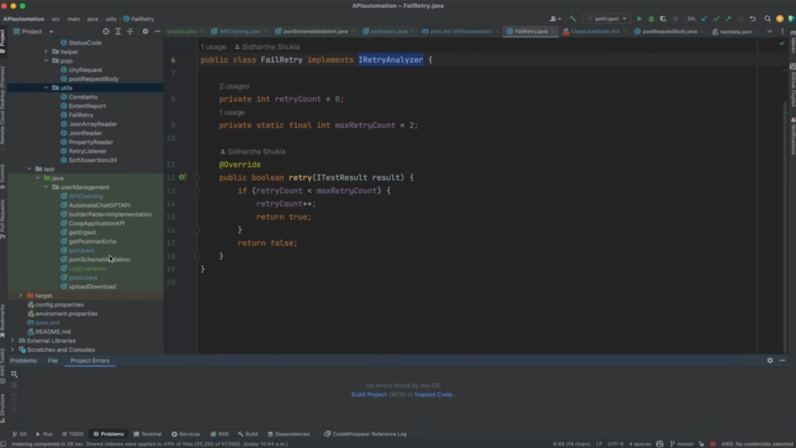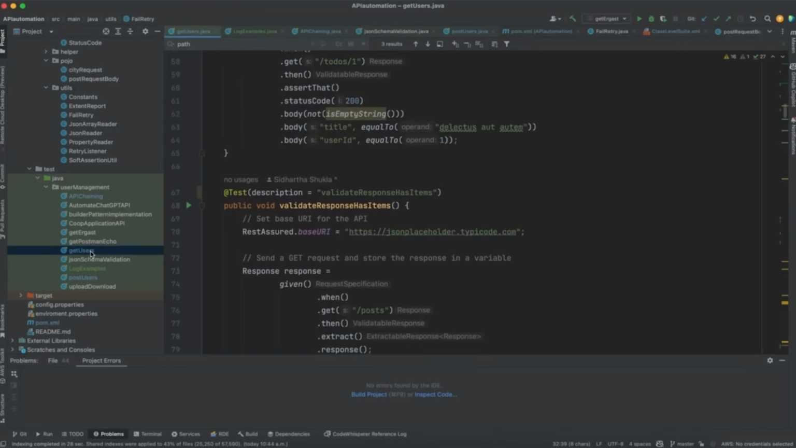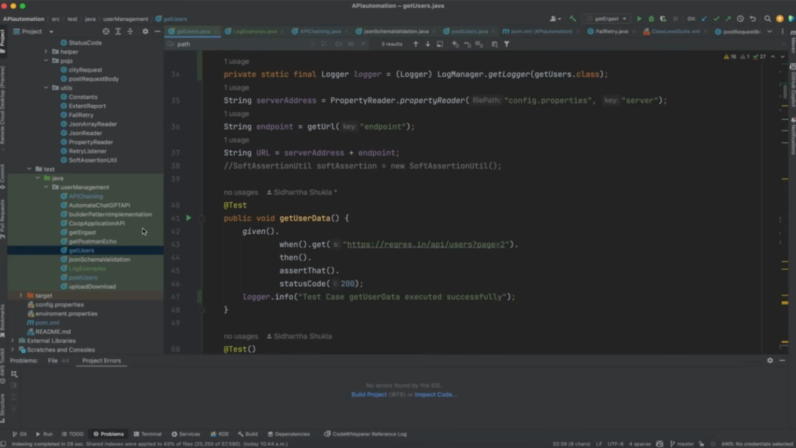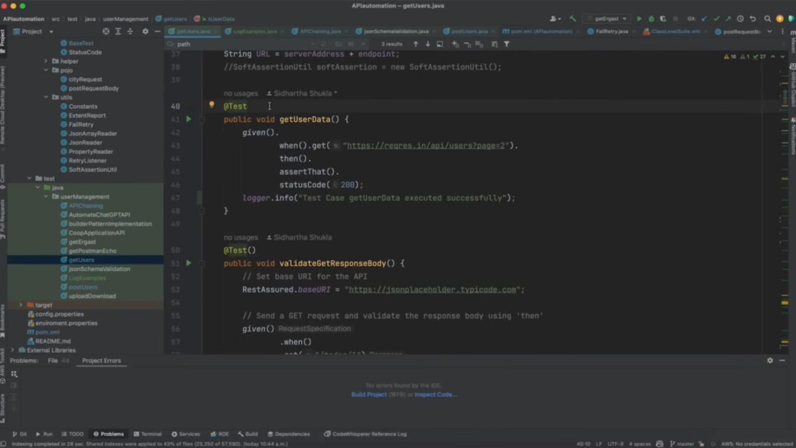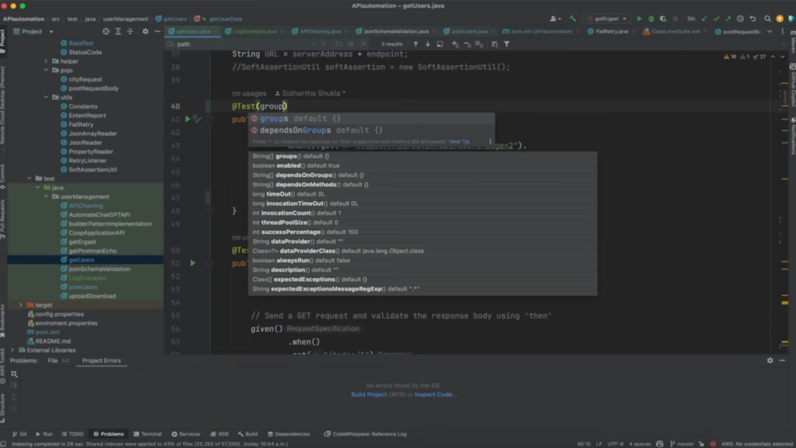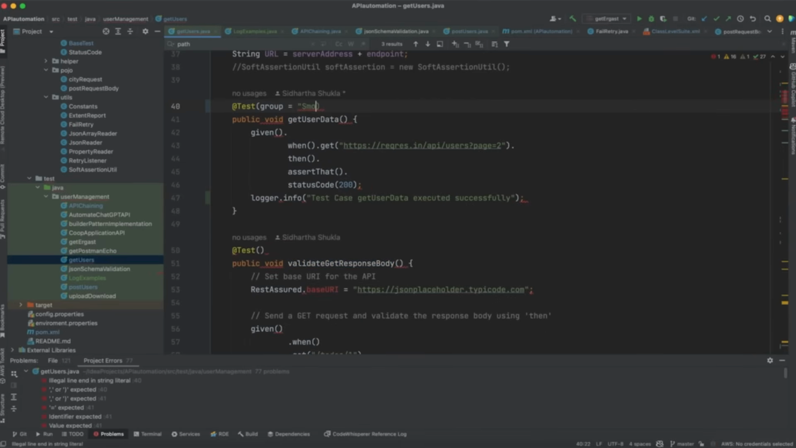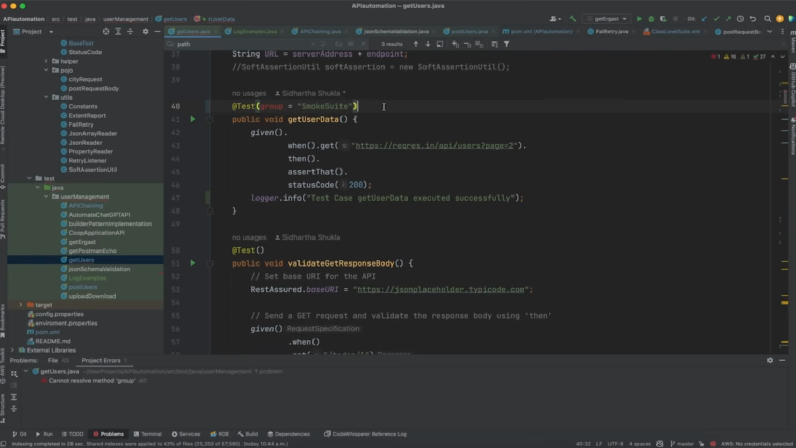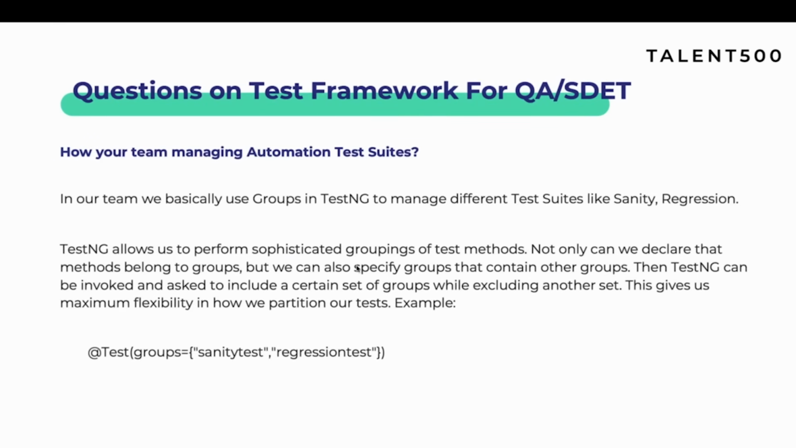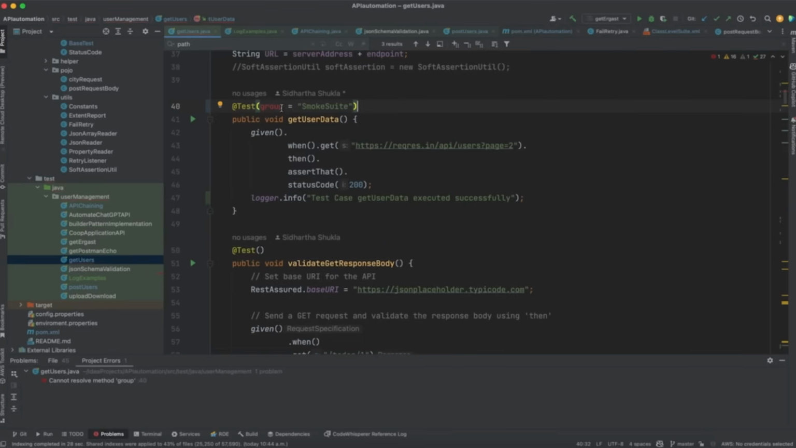Okay, for example, I have some test cases over here. For example, this is my test case, correct? Now I want to make this test case part of my smoke suite, correct? Then I will just add over here groups equal to smoke suite, right? Groups equal to smoke suite. So now what happens is this particular test case, get user data, is part of the smoke suite now, correct?